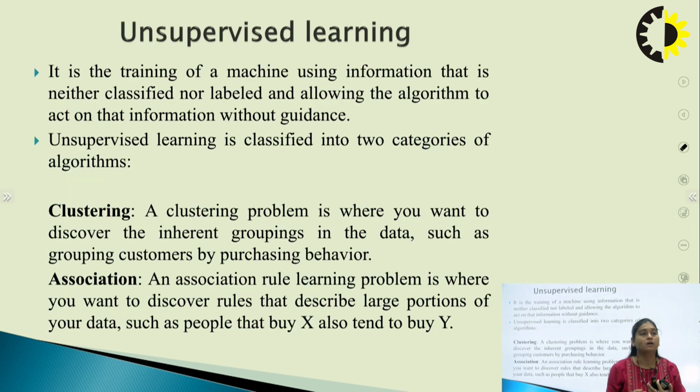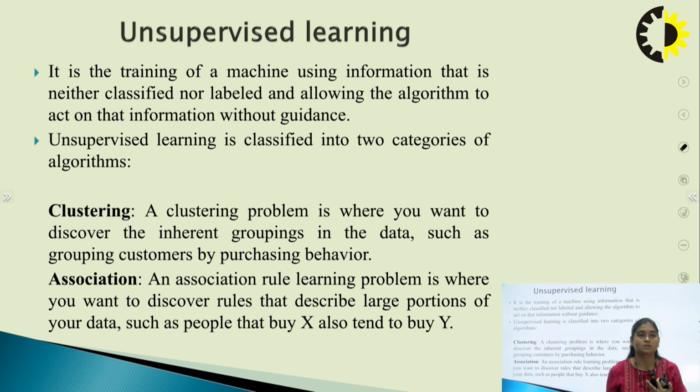Now moving further, this is unsupervised learning, and as the name suggests, there is no supervision, no teacher. I'm just giving the unstructured data to the machine, and then the machine has to find out several patterns based on the similarities and differences between the data and categorize the data. Unsupervised learning is training a machine using information that is neither classified nor labeled. It means you're using non-labeled data to train your machine and allowing the algorithm to act on that information without any guidance.